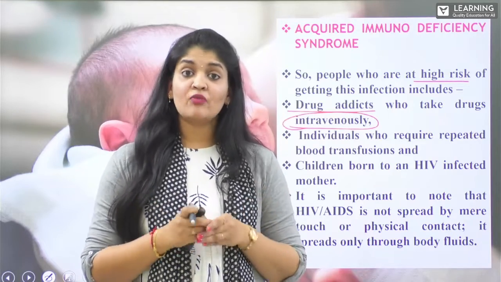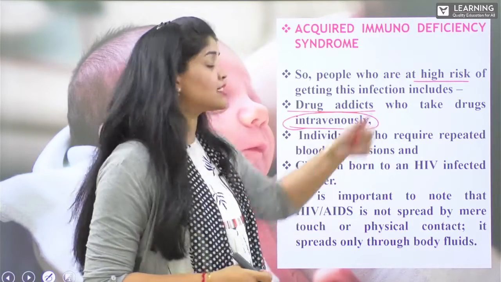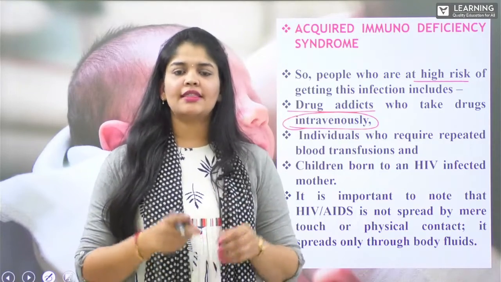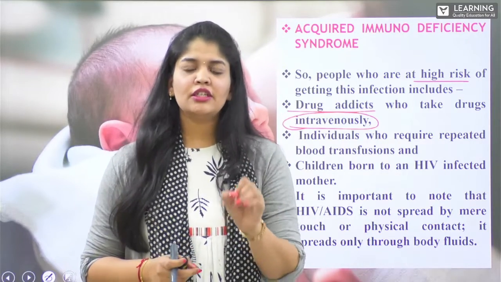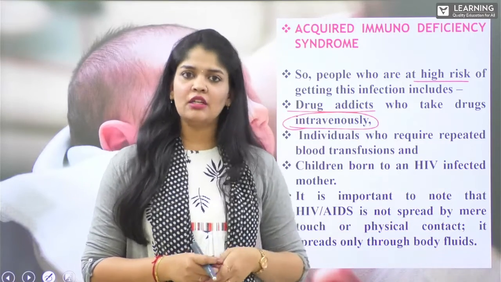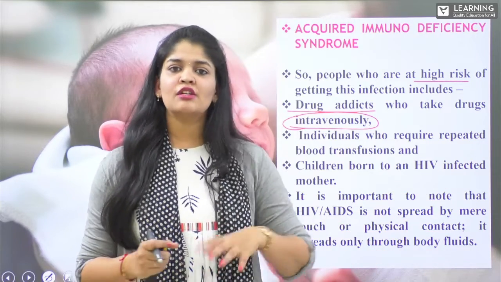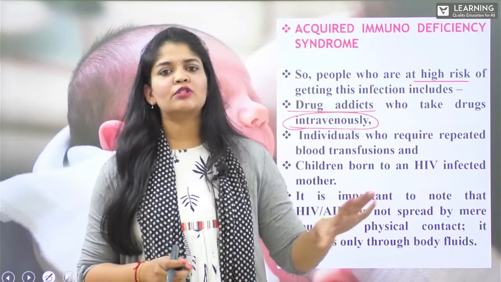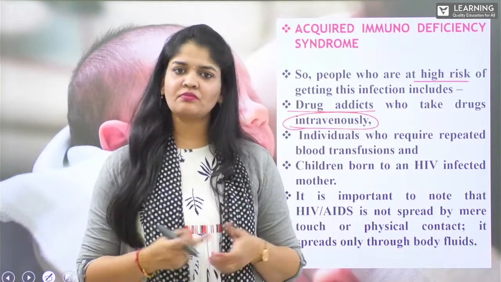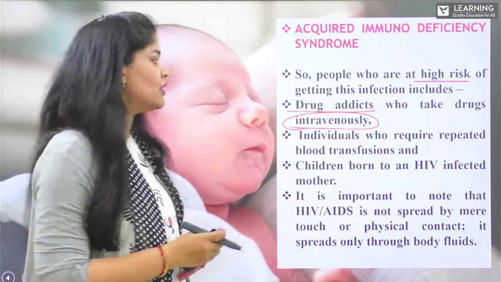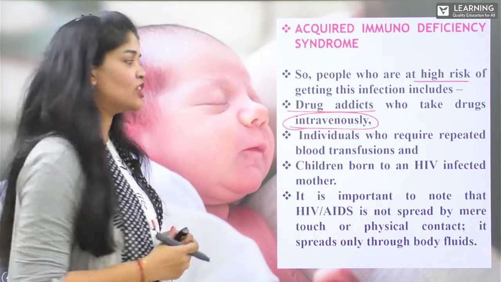In that time, while drug abusers are using intravenous drug injections, if the infected needle is used by a friend who is uninfected, who is healthy, then there are much higher chances of transmission of this infection, and therefore the healthy person also starts to develop the symptoms of AIDS through the period, right? So this is how the infection happens.